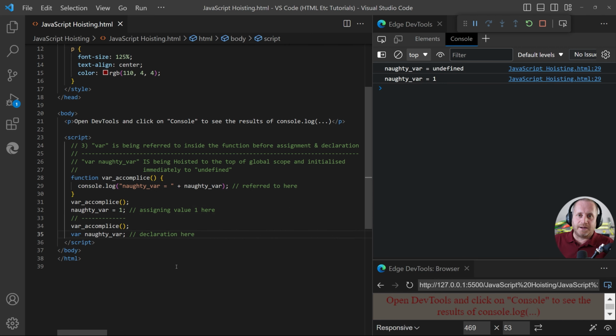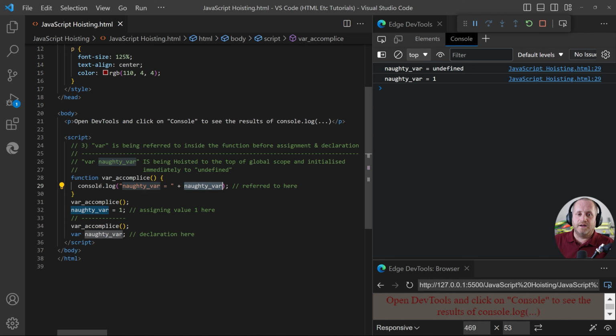This is just another example of why it seems as if the variable names are being hoisted to the top of the scope within which they are being declared. It seems as if naughty var is being moved up to the top of global scope. Otherwise, how is it that we can refer to naughty var within the function which is declared above where we're declaring naughty var? Same kind of thing as example 2.